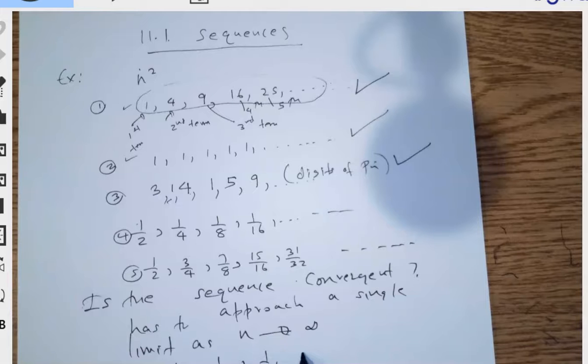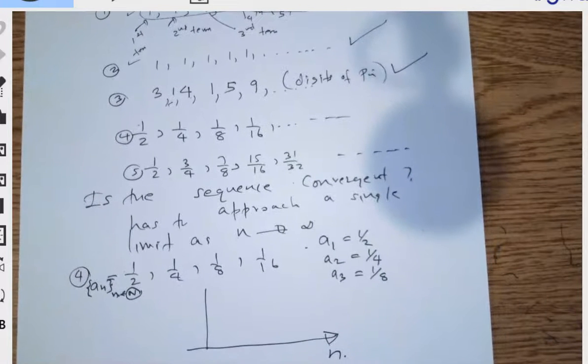For example, I can write a sub 1 is 1/2, the first one, a sub 2 is 1/4, and a sub 3 is 1/8. It's like the label: first is 1/2, second is 1/4, third is 1/8.